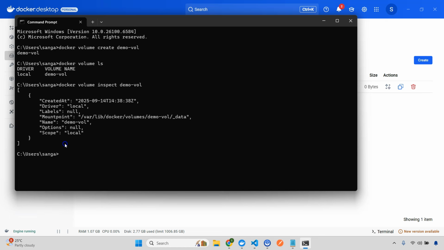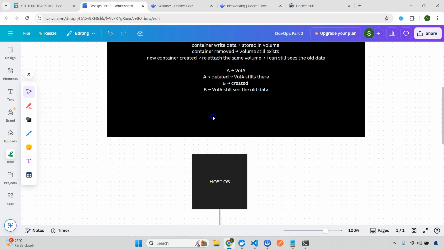So first I'm going to start a Mongo container using this volume. That is the first step. I'm going to insert some sample data. I'm going to check the data. Then I'm going to stop and remove the container. Then I'll start a new container and we'll check if the data is still present or not. Means I'll do this step here, this one.